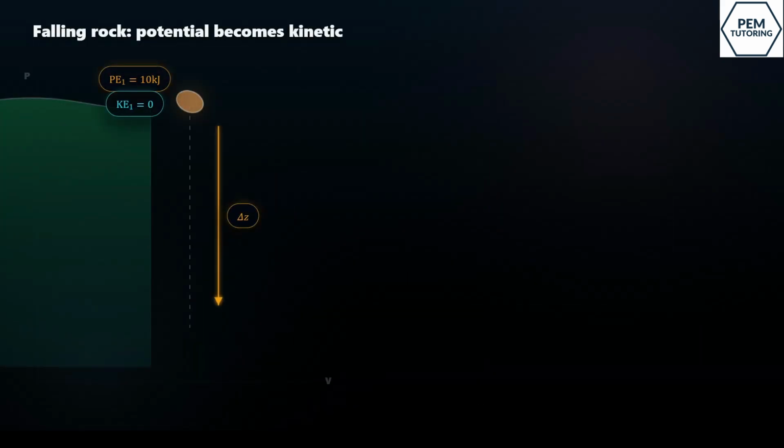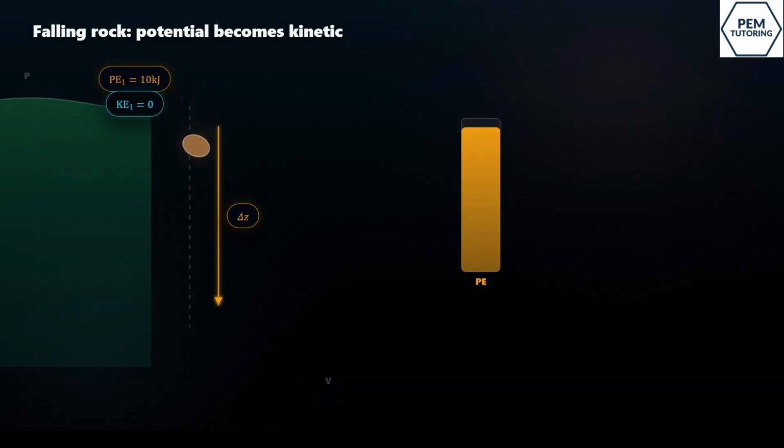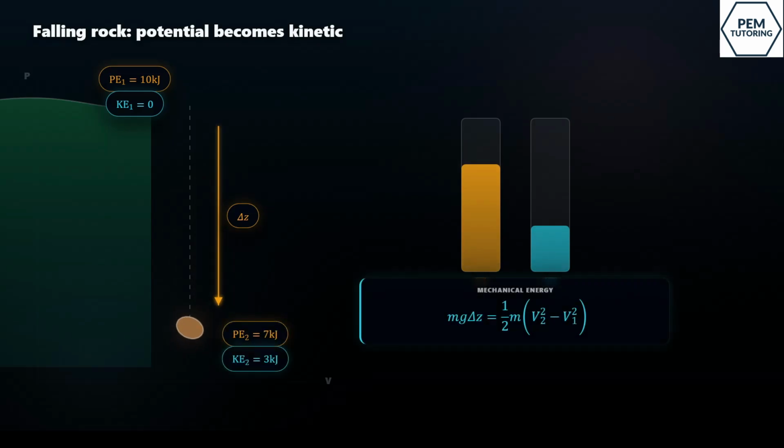At the top, the rock has gravitational potential energy because it is high up. As it falls, that potential energy decreases. But the energy does not vanish. It becomes kinetic energy because the rock is moving faster. So the gain in kinetic energy is equal to the loss in gravitational potential energy.